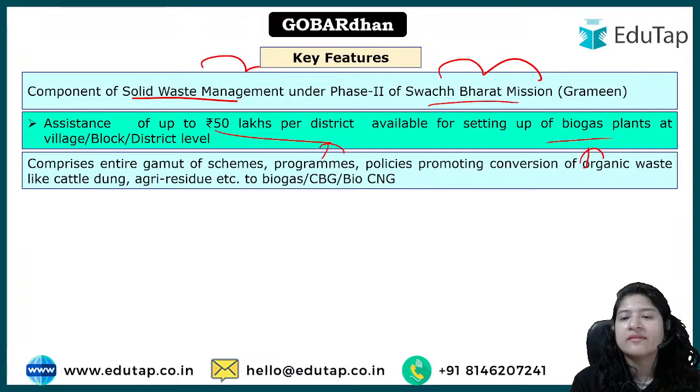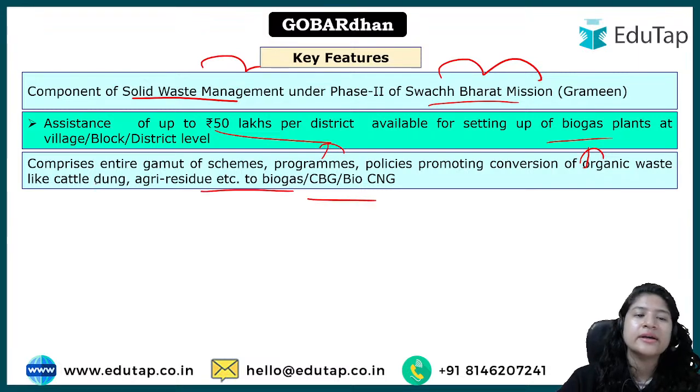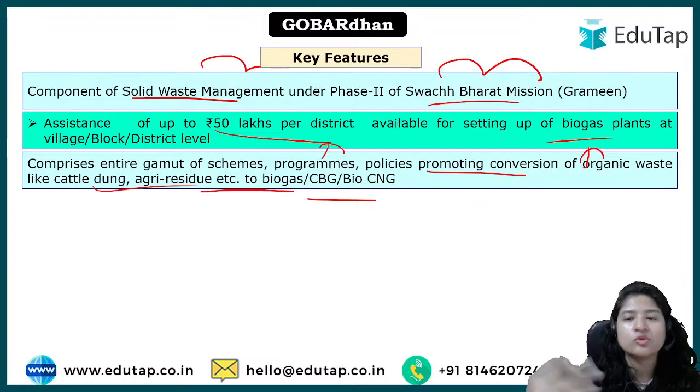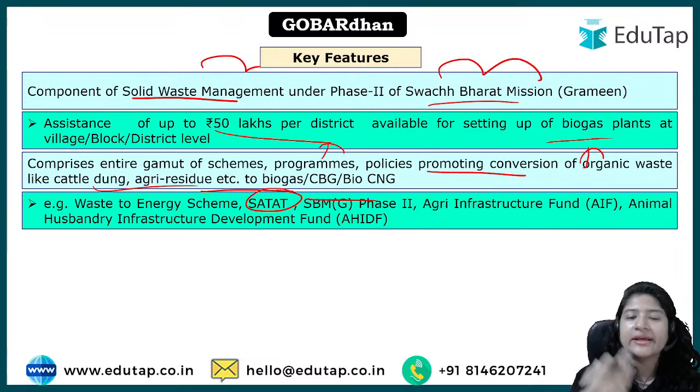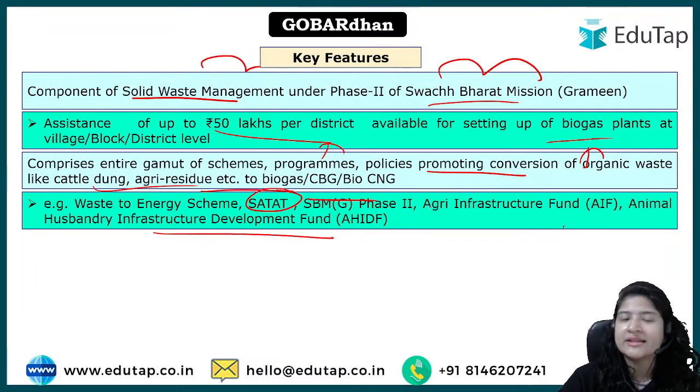तो इसके अलावा जो भी आपकी बाकी स्कीम्स है, ठीक है, एग्री रेसिड्यूज जो भी प्रोग्राम्स है उनका कन्वर्जन किया जाएगा, ठीक है, उनको मिलाया जाएगा। एग्जाम्पल जैसे सतत स्कीम के अंदर कोई लेवरेज मिल रहा है, ठीक है, if you are getting any leverage under the SATAT scheme you can definitely utilize that. जैसे बात करी थी Animal Husbandry Infrastructure Development Fund, for that the government provides loans at very subsidized rates.